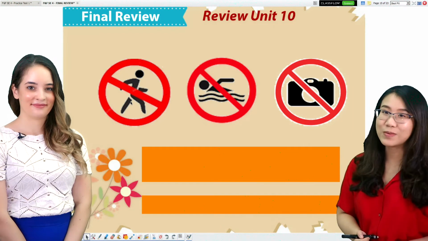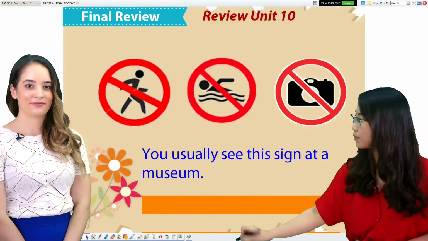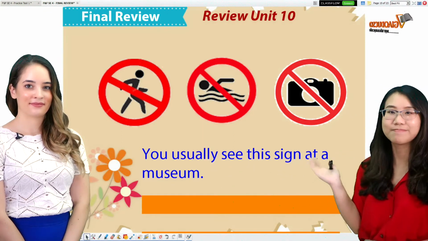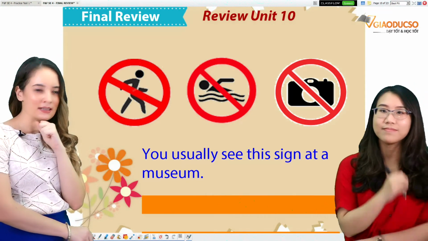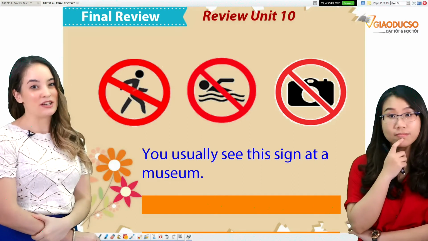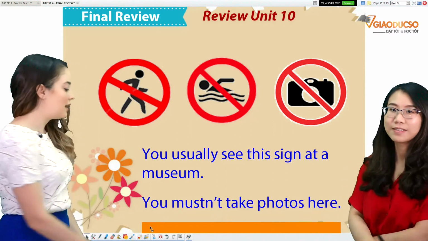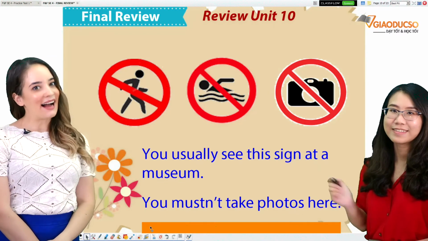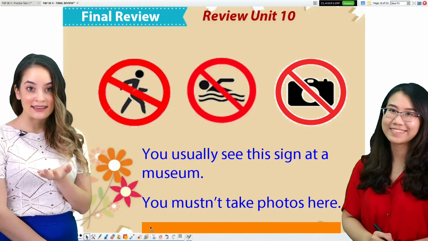And the next one. The first clue. You usually see this sign at a museum. I'm not sure. Is it this one? I think we should use a second clue. You mustn't take photos here. I know which one it is now. Do you? Yes.